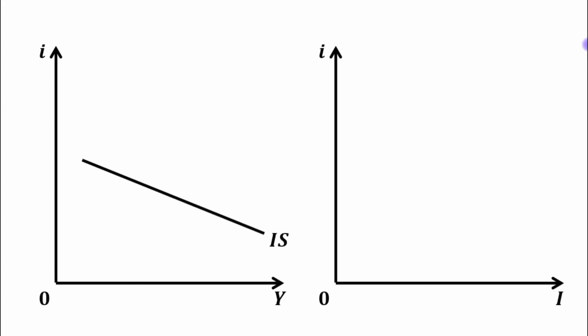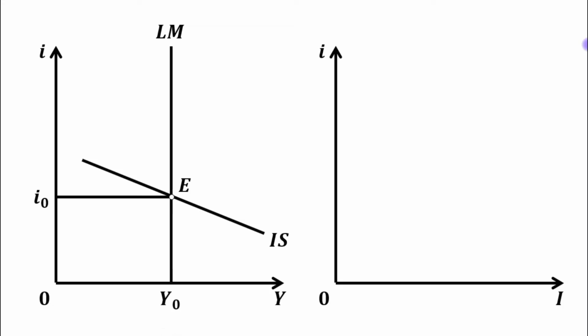This is the downward sloping IS schedule and this is the vertical LM curve, as we are discussing the classical case and we know that in the classical case the LM curve is vertical. Equilibrium point is achieved at point E. Equilibrium interest rate is OI0 and equilibrium output level is OY0.